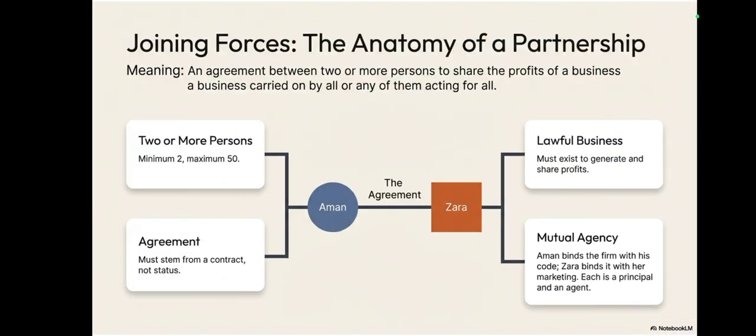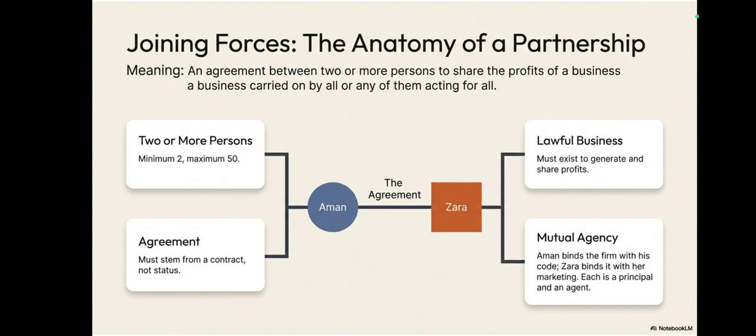What is partnership? Where two or more persons jointly come together to do a business. There is a mutual agreement. A lawful business should be there. It's not that two or three persons are entering into an agreement for any unlawful activity. No, it should be lawful. There must be an agreement between them, which is called the partnership deed.